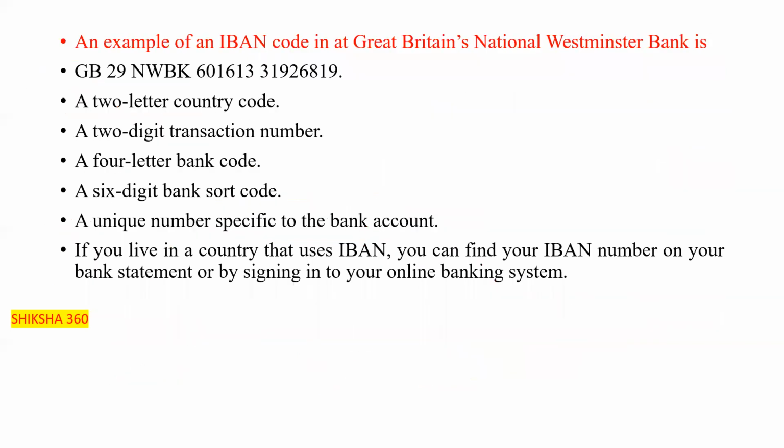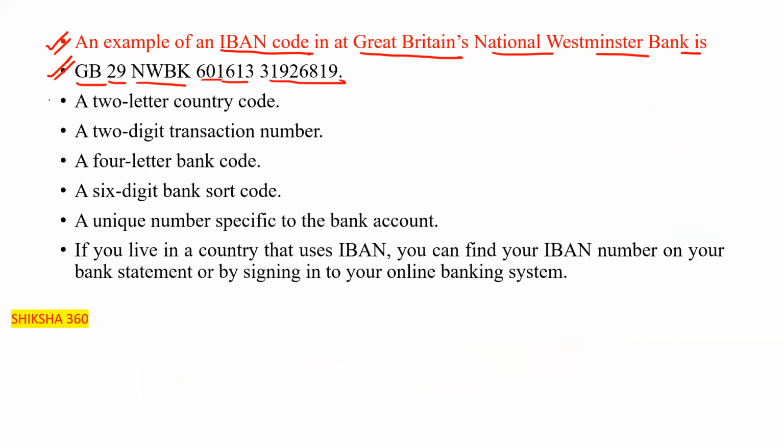Let's discuss this with the help of one example. An example of an IBAN code is from Great Britain's National Westminster Bank. They have given one IBAN code: GB29 NWBK 601613 31926819. So this one is the IBAN code.